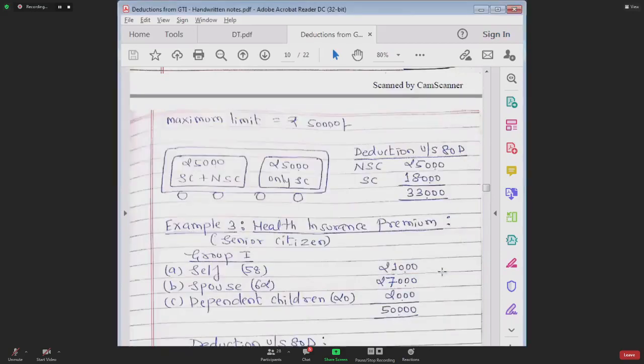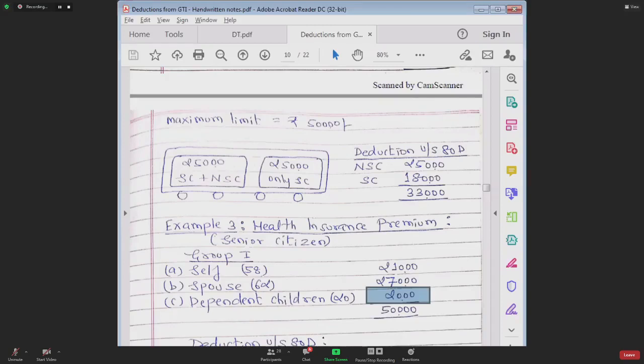See, this 21,000 is part of general bogie, correct? This 2 is also part of general bogie. So out of total 50,000, how much is part of general bogie? 23,000 is part of general bogie.